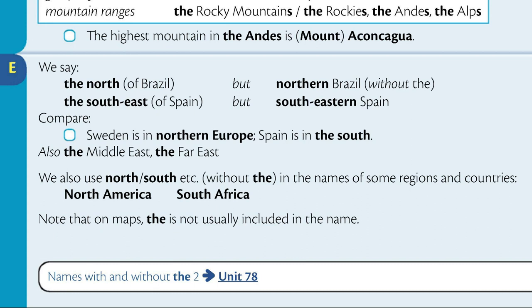Spain is in the south. Also the Middle East, the Far East. We also use north or south, etc. without the in the names of some regions and countries: North America, South Africa. Note that on maps, the is not usually included in the name.